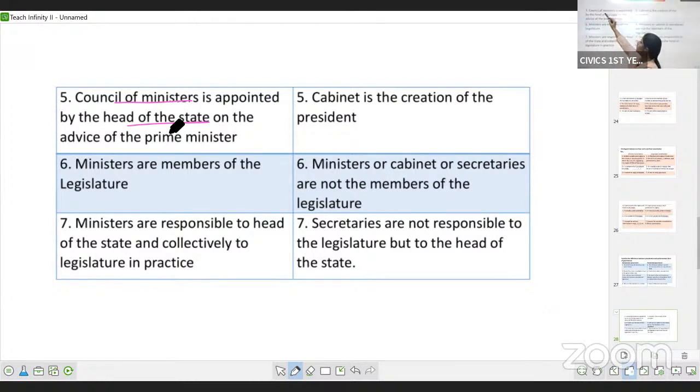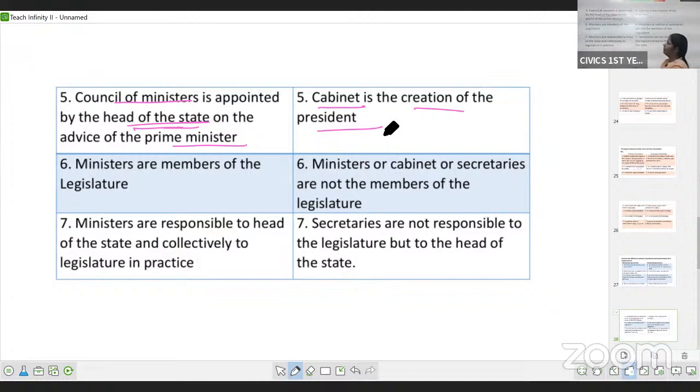So here the appointment of council of ministers is done by the head of the state on the advice of prime minister. Whereas in presidential form of government, cabinet, that is the team of president, is created by president himself. Okay, cabinet is the creation of president.